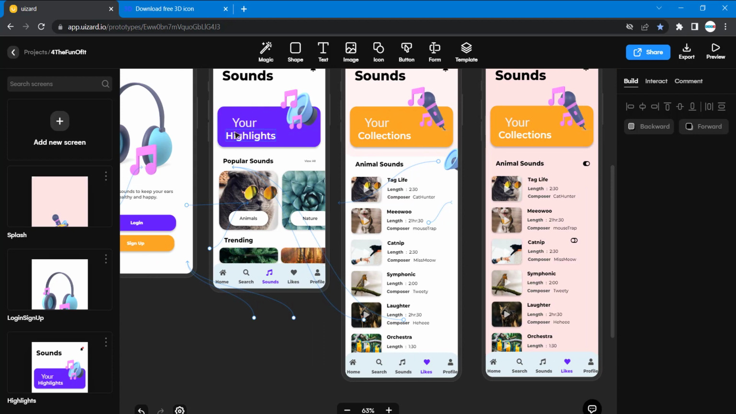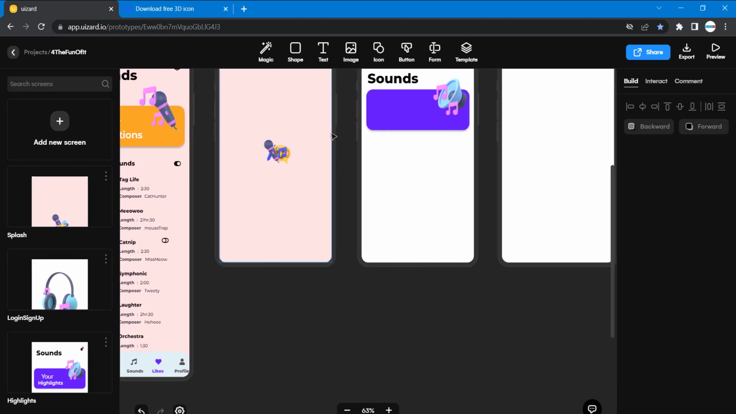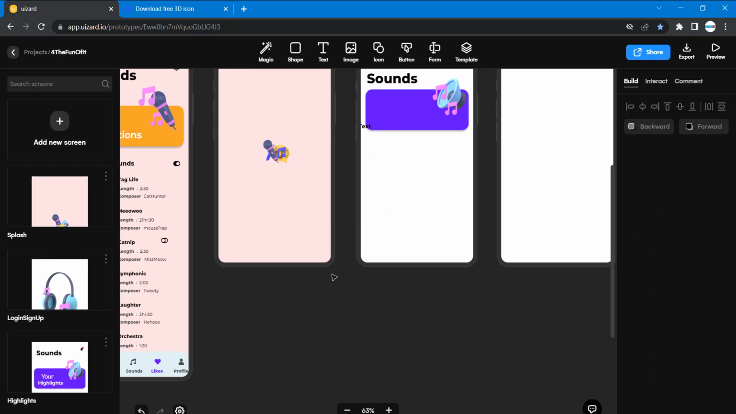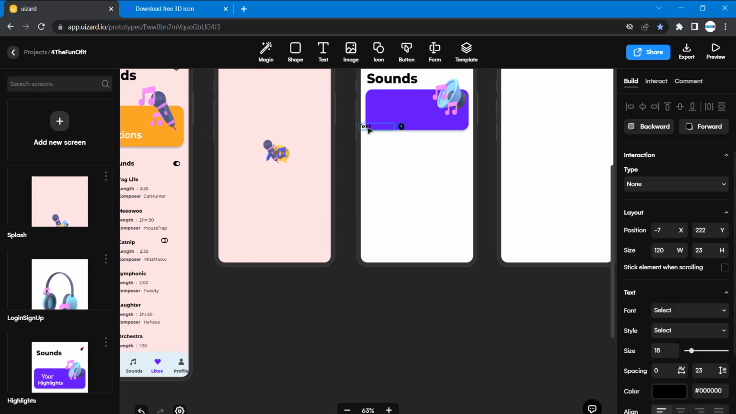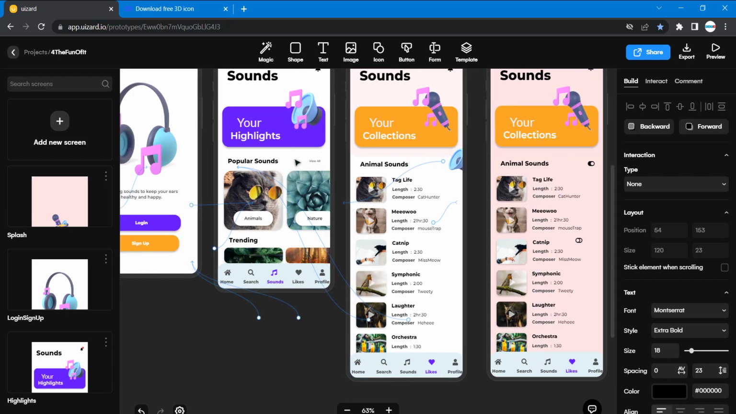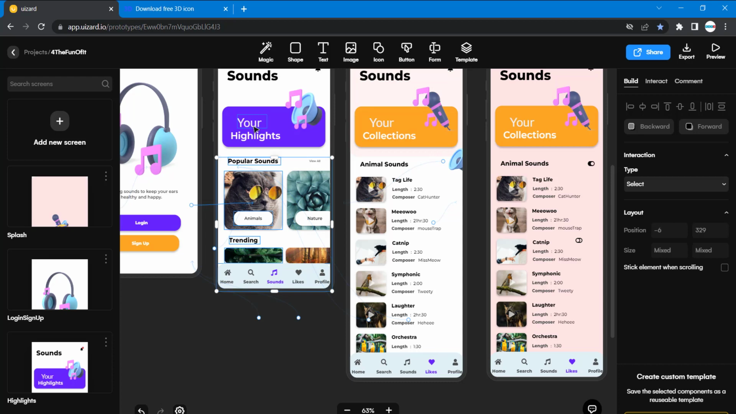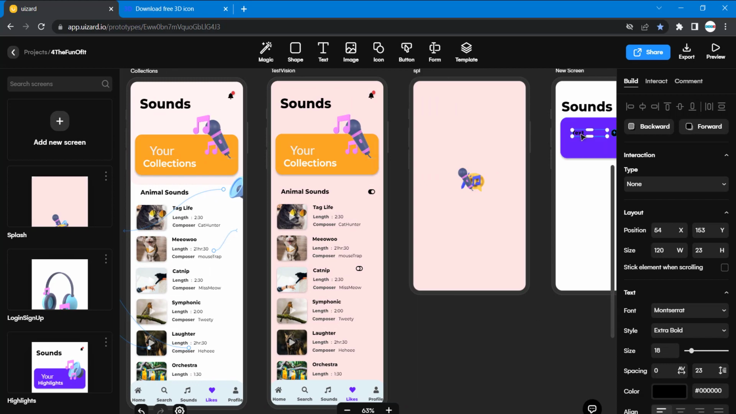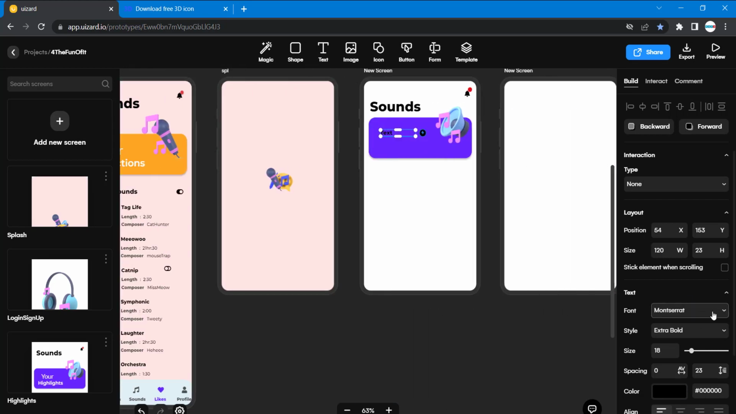Now we have to do the text, so your highlights. Let's select this text, bring it here, and then I'll type your highlights. So the text size for this is 40, Lato regular, size 40.